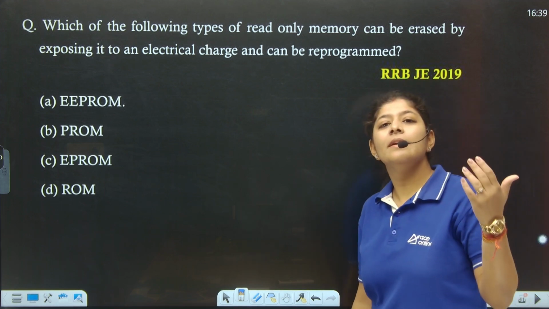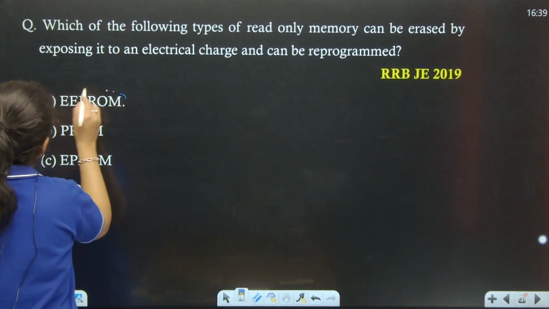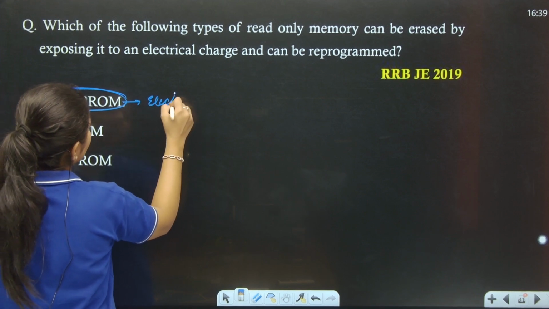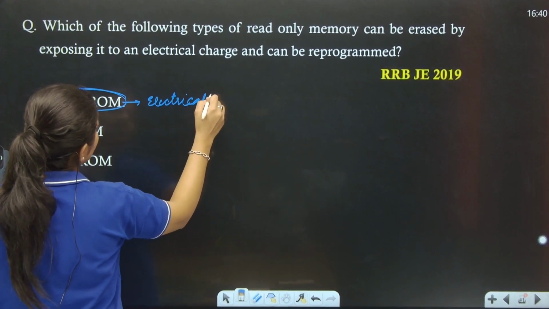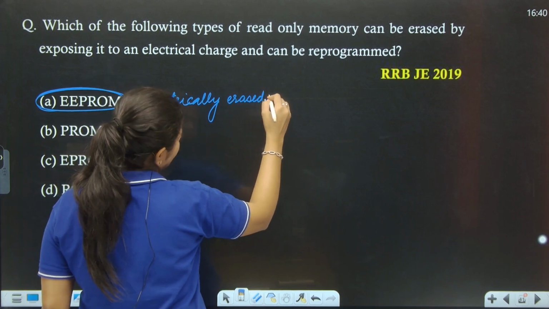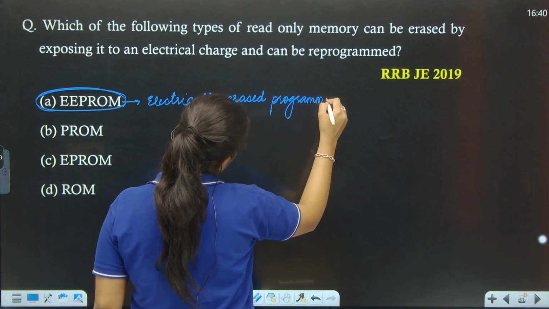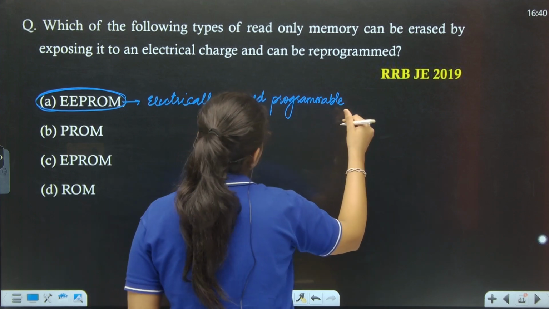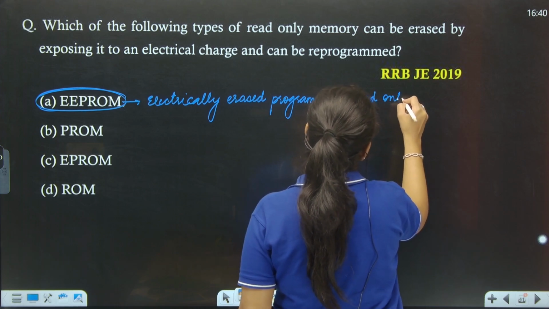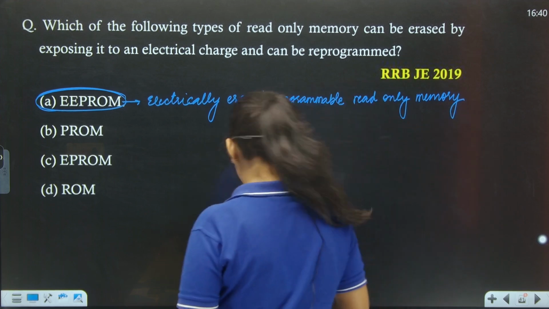It is nothing but EEPROM. It's nothing but the option number A. It is nothing but the electrically erasable programmable read only memory. The next one is PROM.